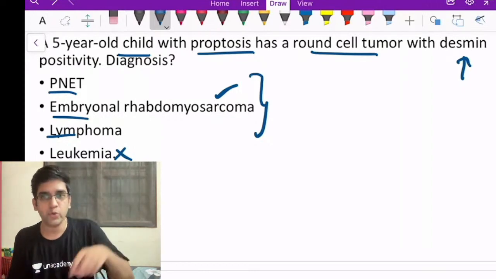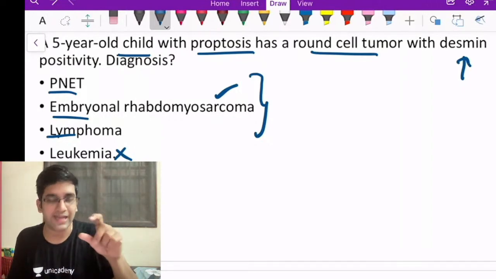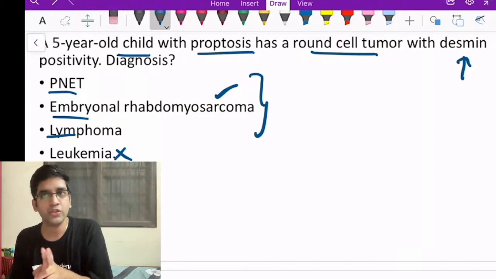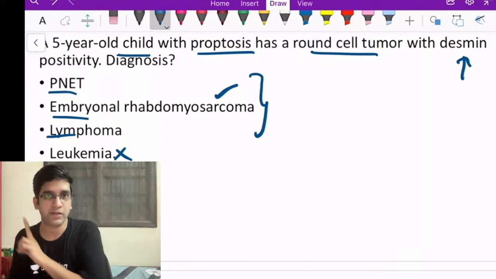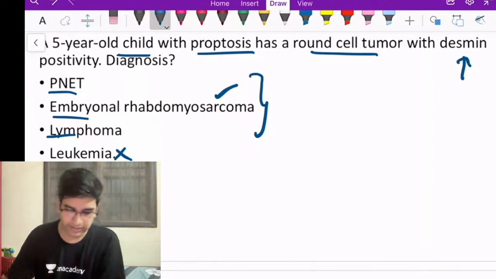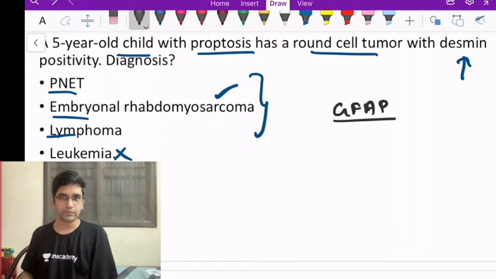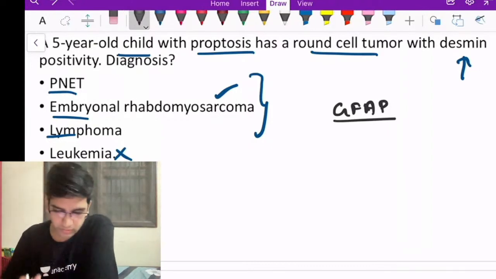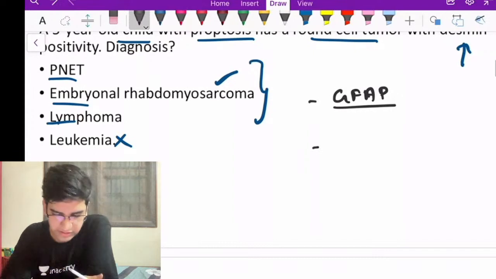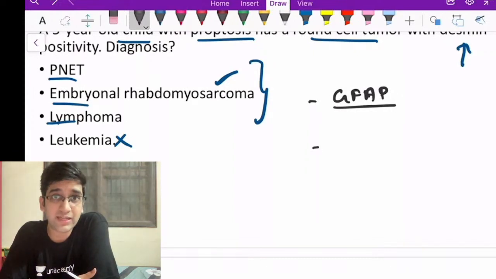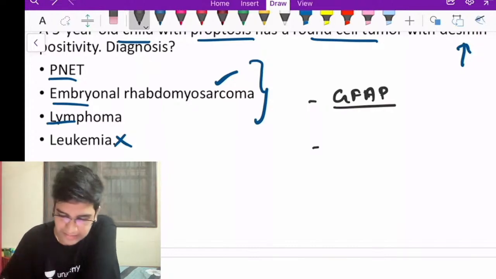Fine. So I'm going to give you a few IHCs, immunohistochemistry. You're going to tell me whatever lesion comes to your mind first, any lesion from head to foot. We'll have a very fast, quick outlook of all the IHCs. GFAP. GFAP is glial fibrillary acidic protein. It's a finding seen in CNS tumors, astrocytomas, gliomas, right?